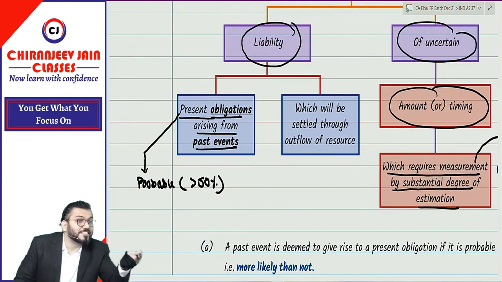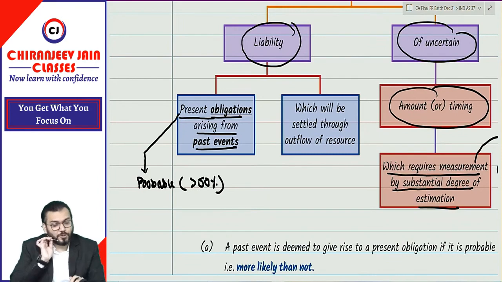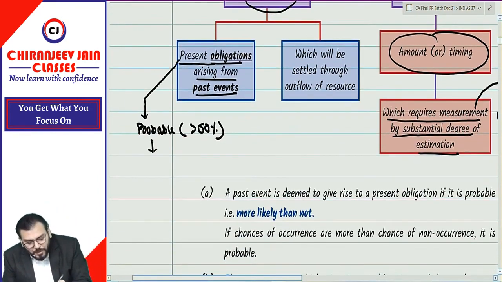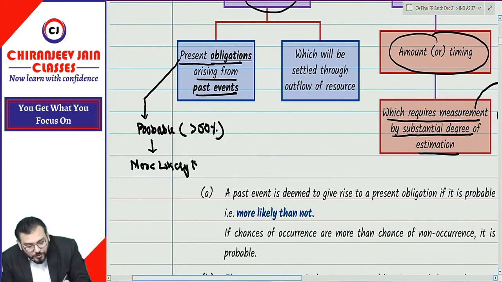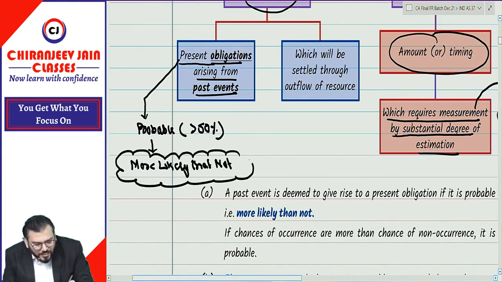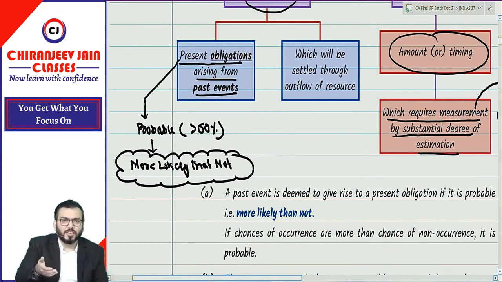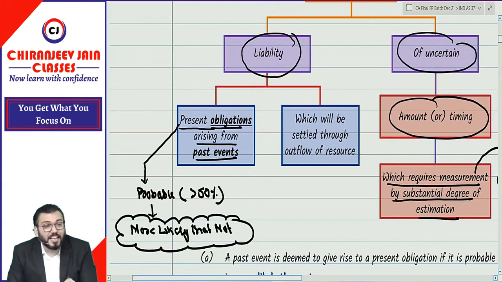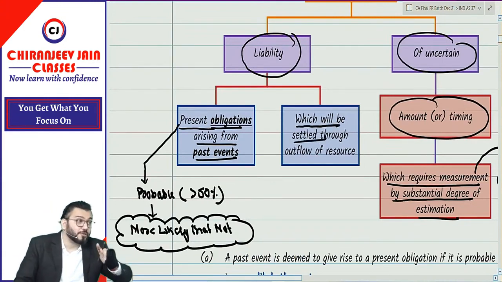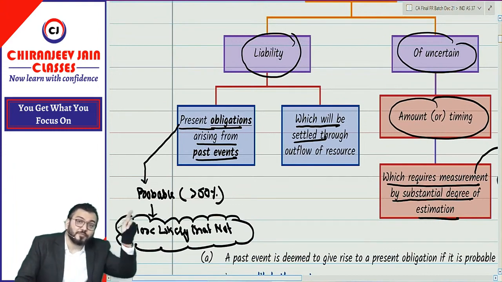When we say probable, probable means more likely than not. I think this term you know from AS 29. More likely than not means the chances of occurrence are more than non-occurrence. Correct? Present obligation arising from past event which will be settled in future.